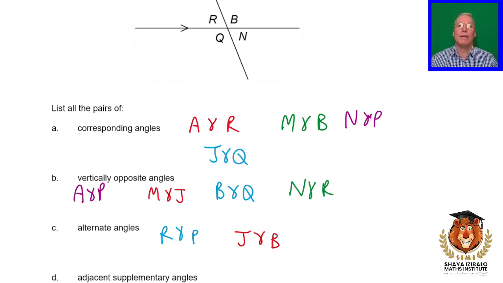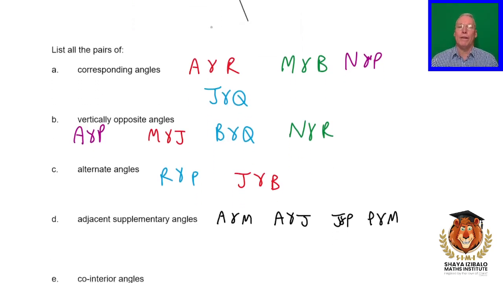A and M, A and J, J and P, and P and M. Right, we've also got another 4 down at the bottom here. R and B, B and N, N and Q and R.